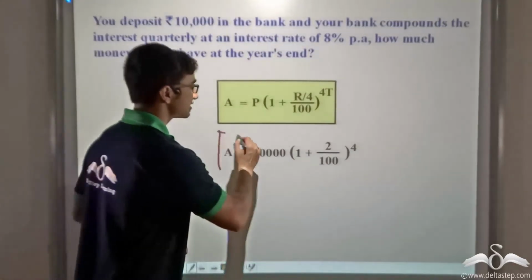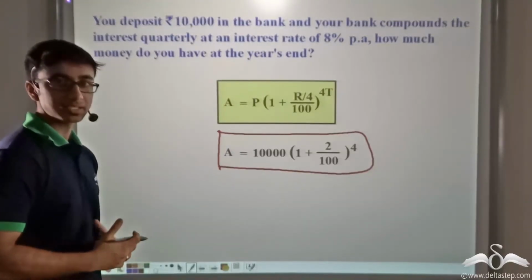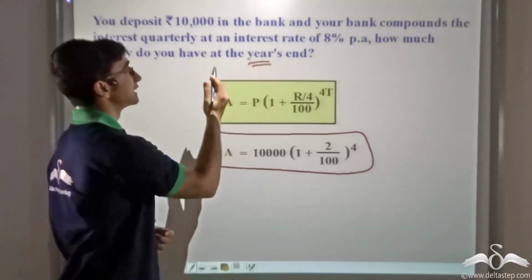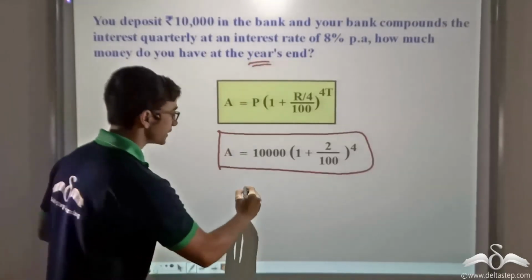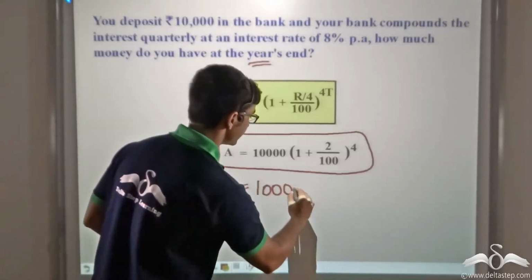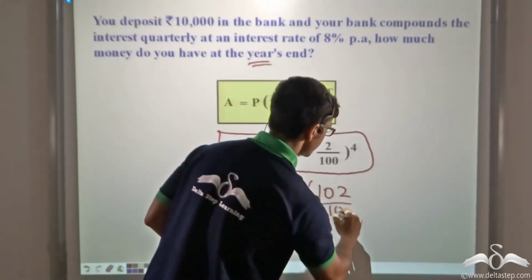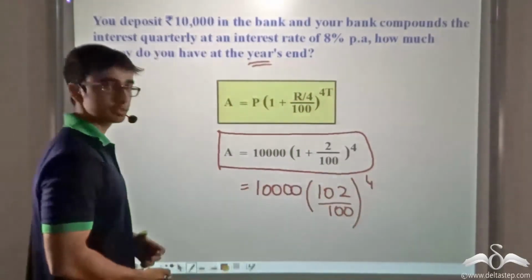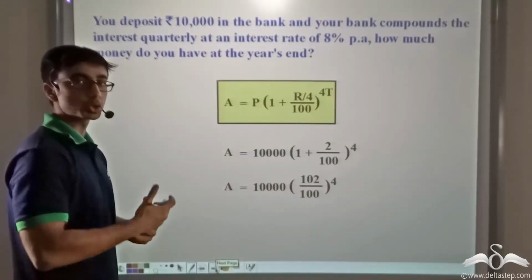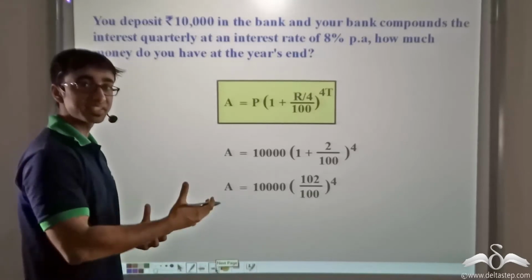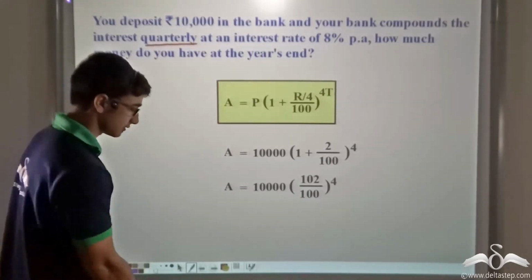So we find that this is the amount that I will receive if I invest 10,000 in the bank for a period of 1 year, given that the bank is compounding the interest quarterly. So if I simplify this equation further, I will get 10,000 into (102 by 100) to the power of 4. So this equation can be further simplified in order to obtain the amount that I will be receiving at the end of 1 year, given that quarterly compounding is taking place.